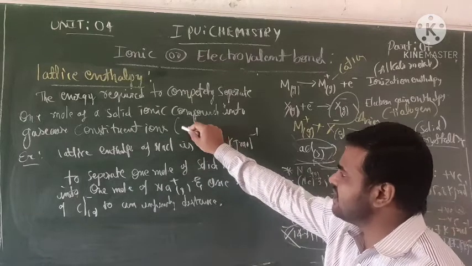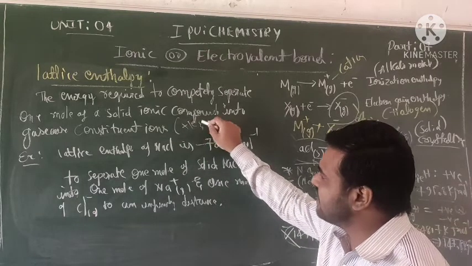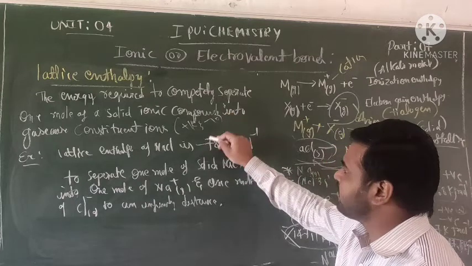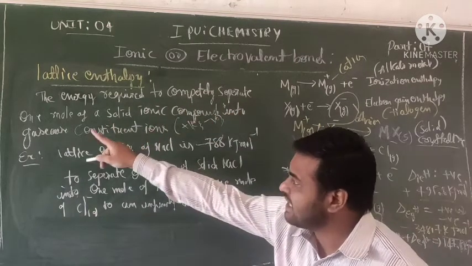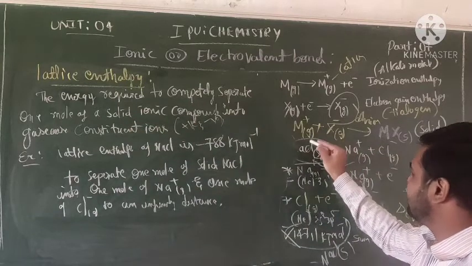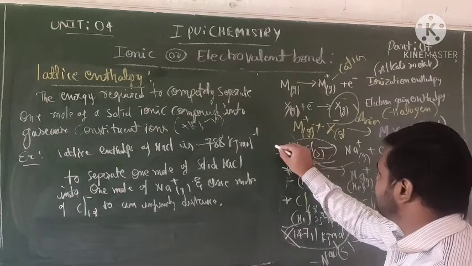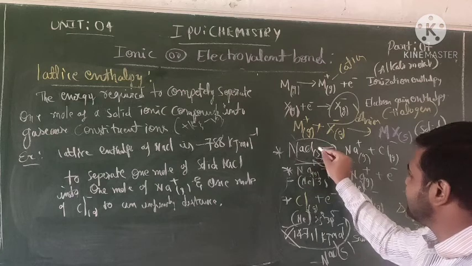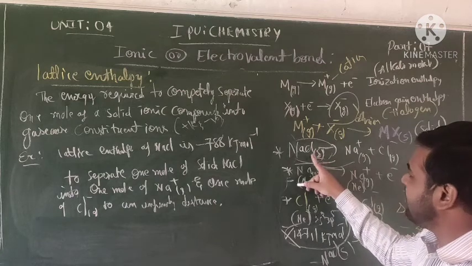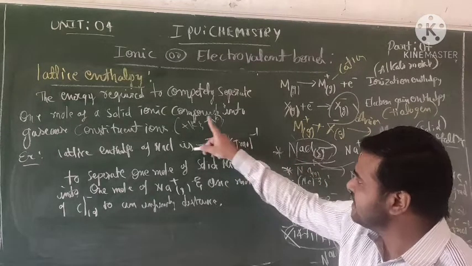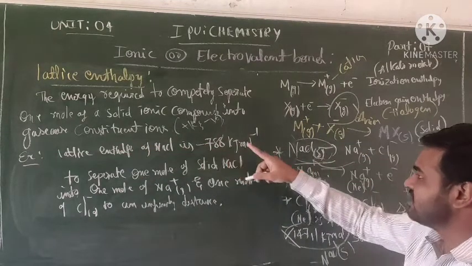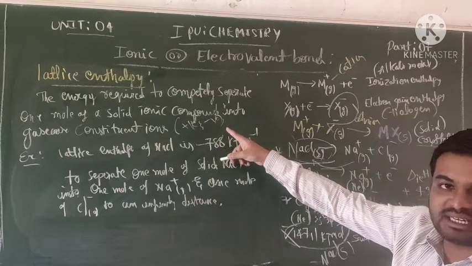The constituent ions are positive and negative. See, this is an example: NaCl, a solid ionic compound, into gaseous constituent positive and negative ions.